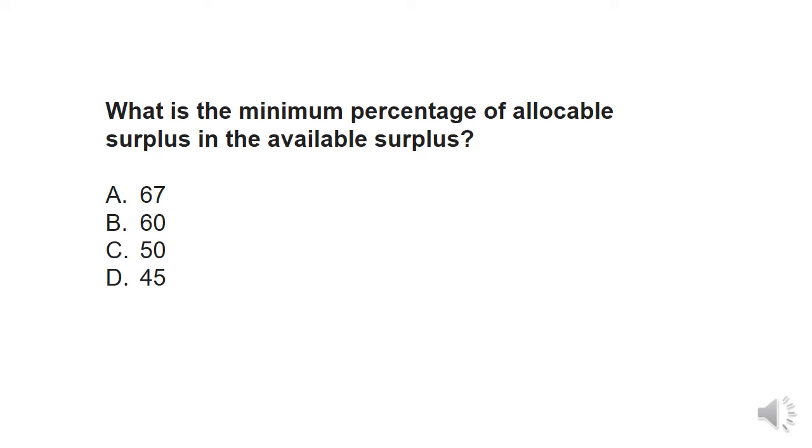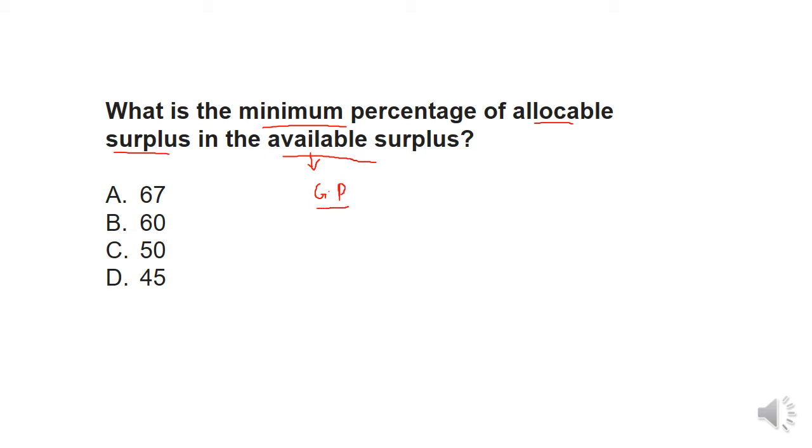So the question is, what is the minimum percentage of allocable surplus in the available surplus? As I already told you, available surplus means from gross profit if depreciation is deducted, development rebate reserve is deducted, tax is deducted, and scheduled expenses are deducted, then we get available surplus, right?